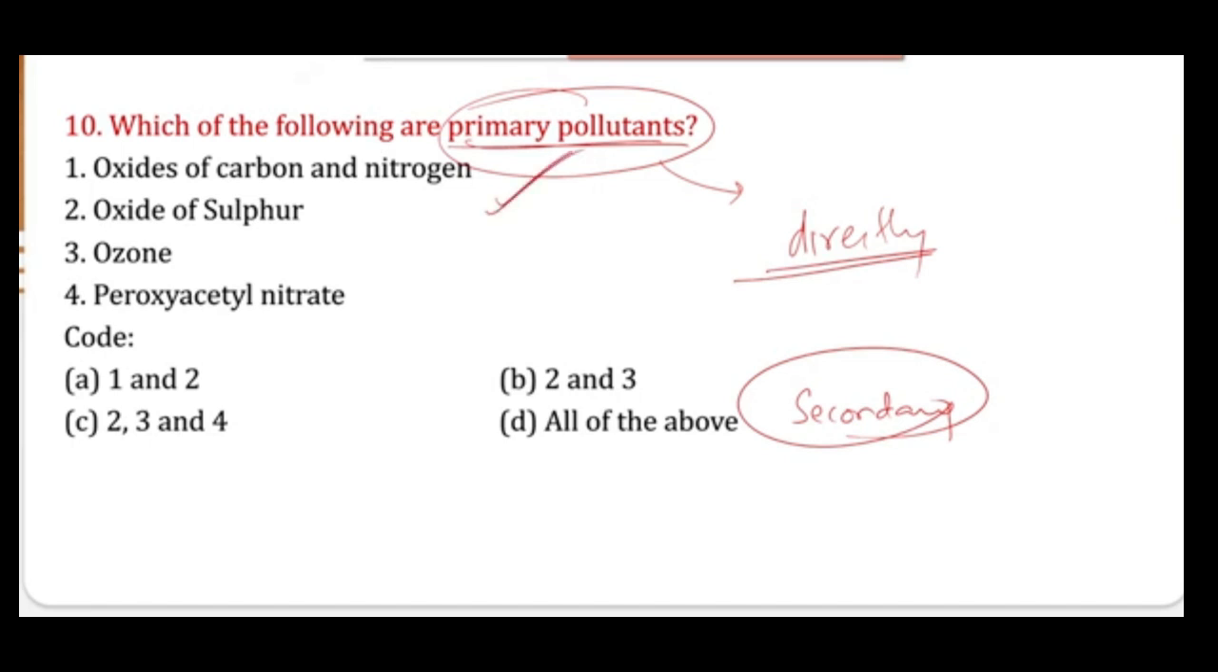So ultimately, carbon dioxide can be your primary pollutant, nitrogen dioxide can be your primary pollutant, sulfur dioxide can be your primary pollutant. So 1 and 2 are correct. When we are talking about ozone, ozone is not a primary pollutant, because it forms after the reactions. So here we can say that ozone is not part of it. So obviously option 1 and 2 would be your right answer.